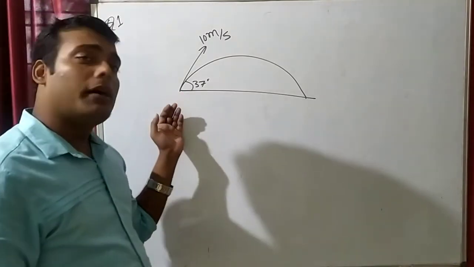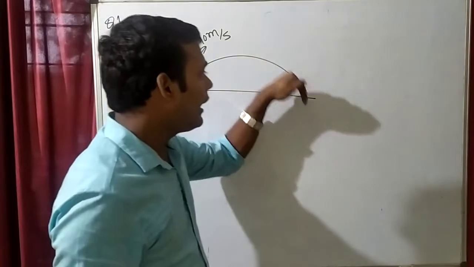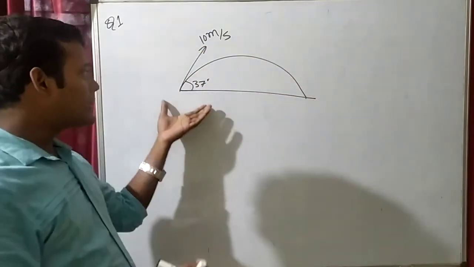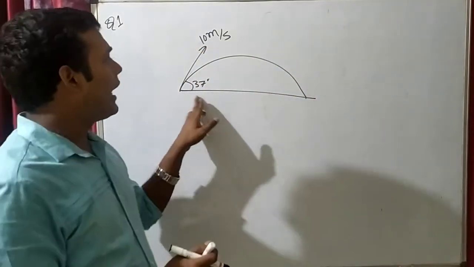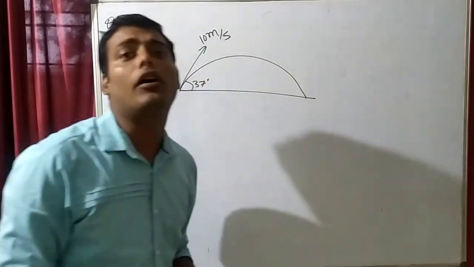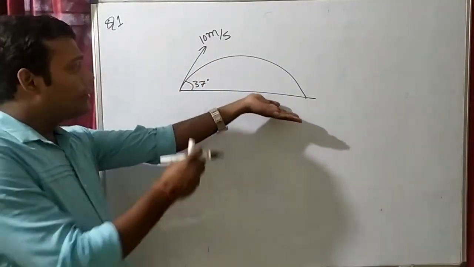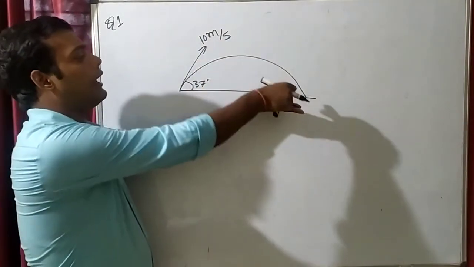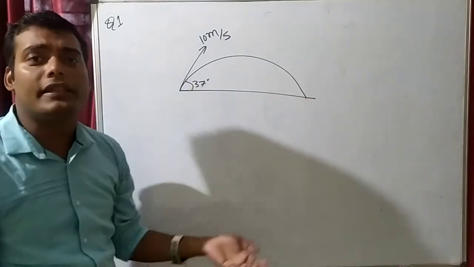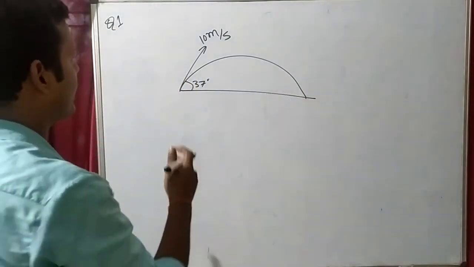Ground to ground projectile means we throw from the ground and again it will reach the ground. That means if I am throwing this from the x-axis and it is coming back on the x-axis, that means if I throw from the ground, it will come back to the ground. This is known as a ground to ground projectile.